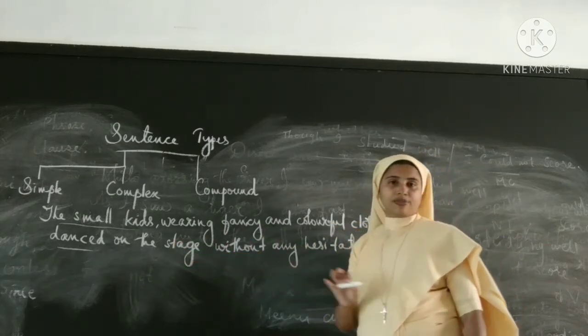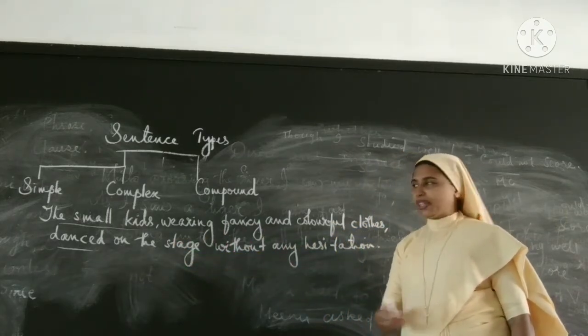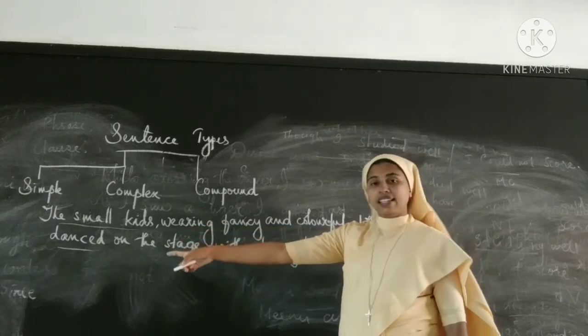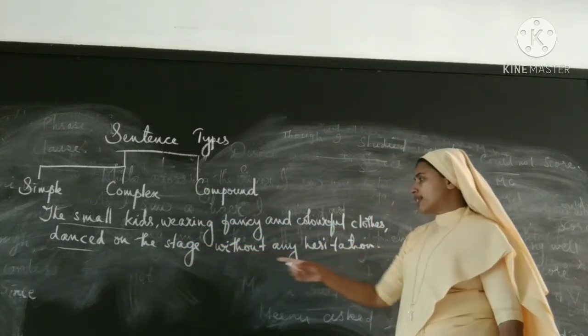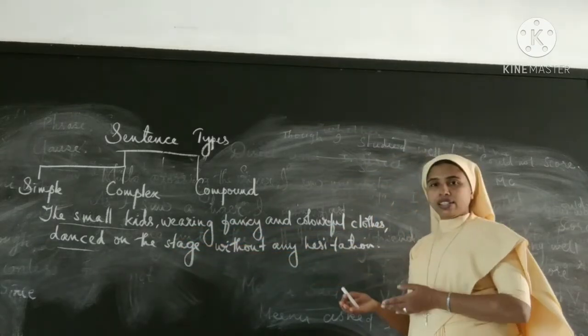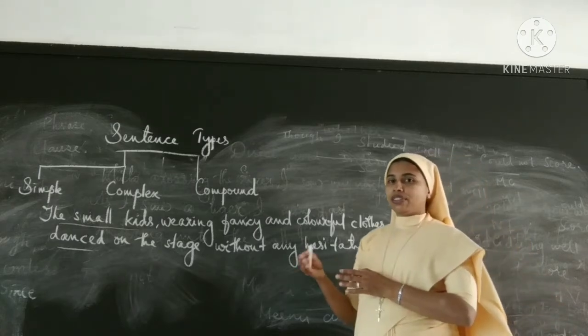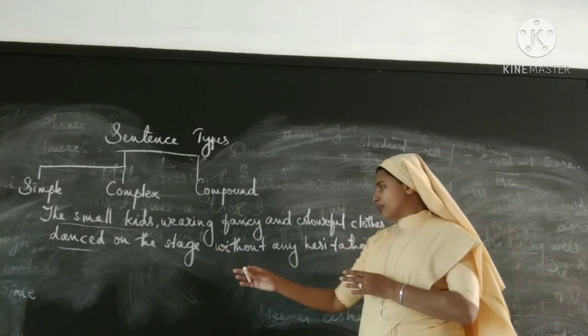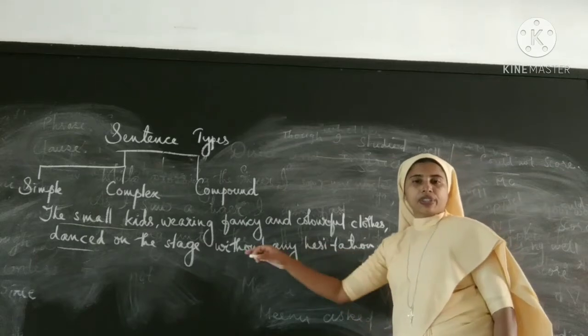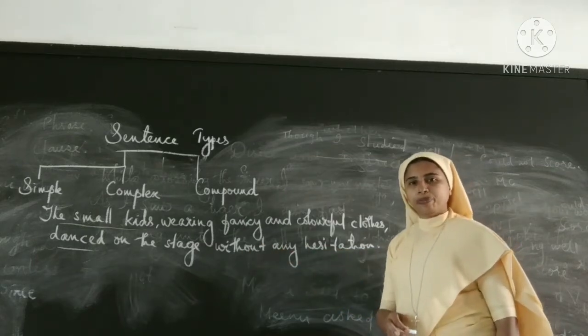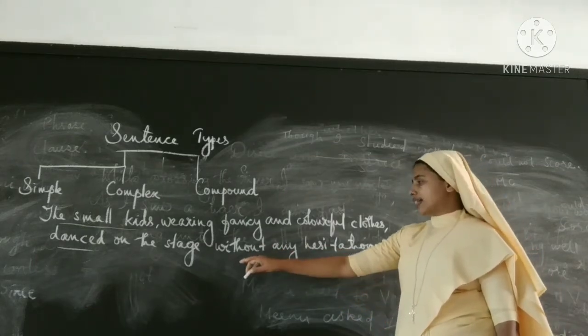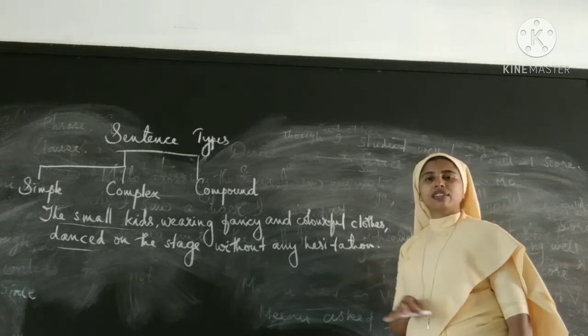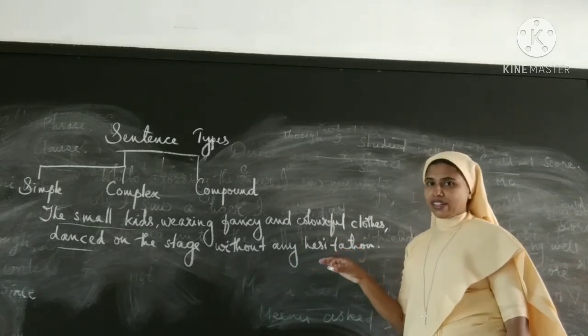Okay. Danced. That's a verb. So the small kids danced on the stage. Okay, that's a verb. Adverb. Without any hesitation. Does it have subject and predicate? No. So this is also not a clause. That is a phrase again.